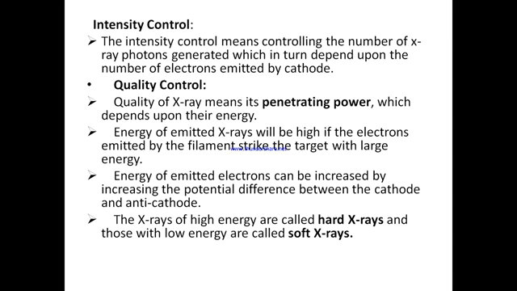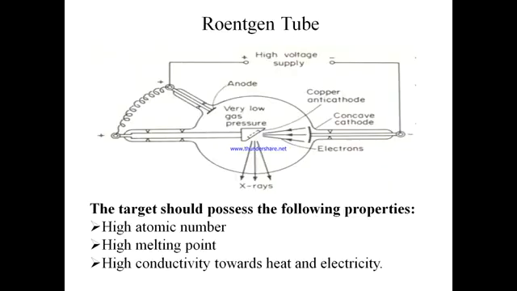Now, the greater the energy of the electrons emitted from the cathode, the more energy the electrons will strike the target with, and hence X-rays of high energy will be produced. So again, we can achieve this by increasing the potential difference between the cathode and the anode. So in this case, that is in the Röntgen tube, we can control the intensity as well as the quality of X-rays by changing the potential difference applied between the cathode and anode.